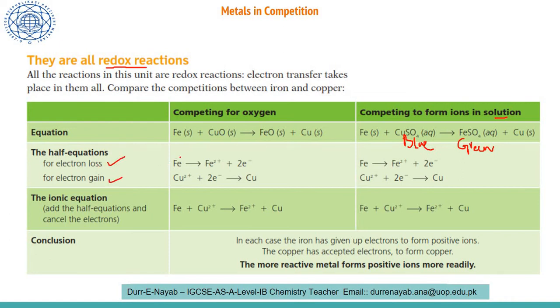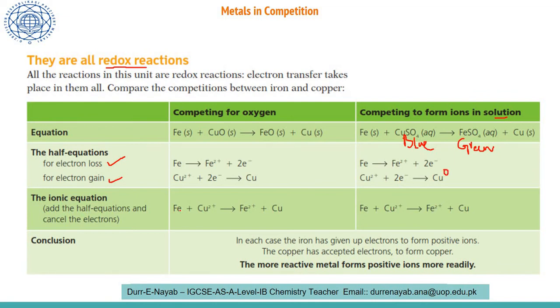So in the very first half reaction, iron has lost its 2 electrons, so it's changed into +2 state, and the same 2 electrons are then taken by the copper and changed into metallic copper. In this case you can see the same happens over here also. Iron lost 2 electrons. The loss of electrons is written on the right side of the half equation, and the gain of electrons is written over here. So copper over here gained 2 electrons, changed into a metallic 0 state.